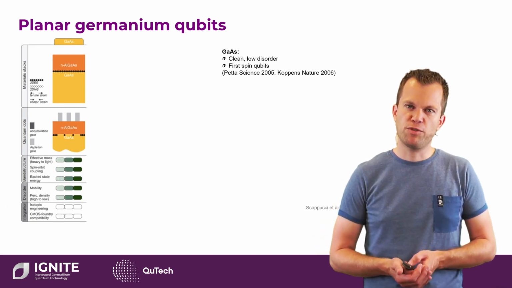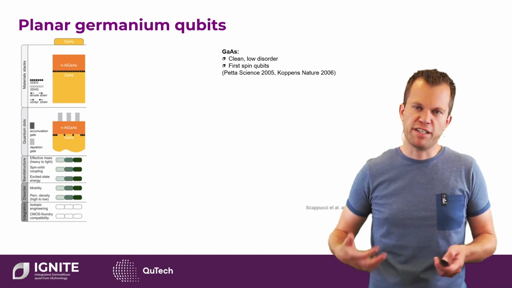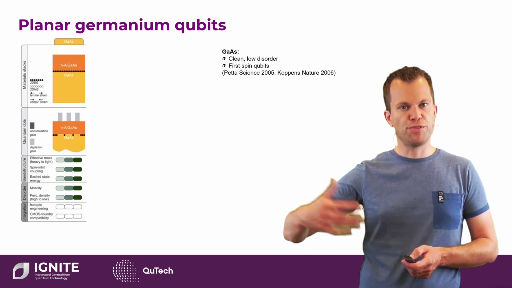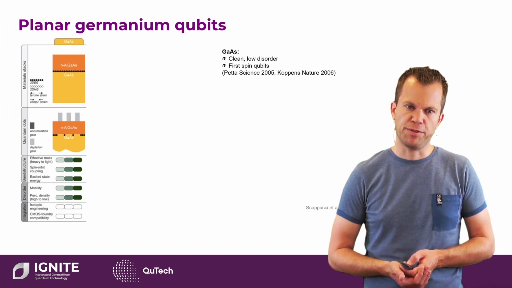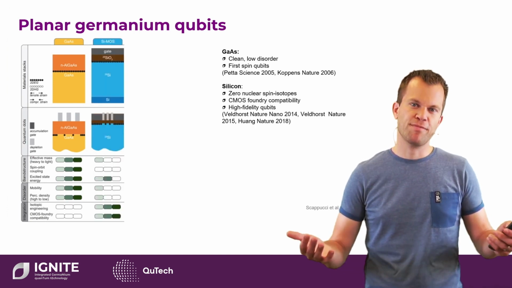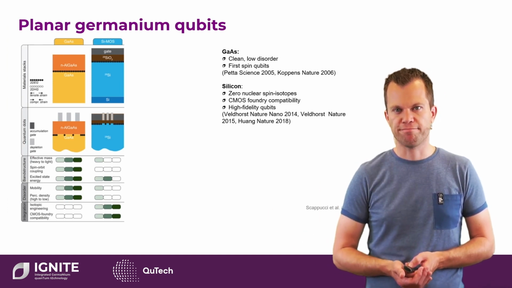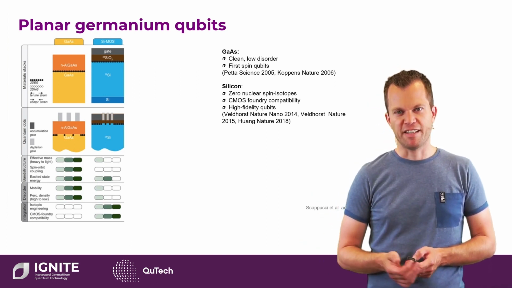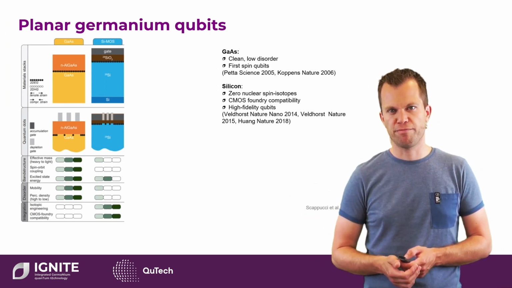So in gallium arsenide quantum dot qubits, typically the dephasing time can be on the order of a few nanoseconds to 10 nanoseconds or so. And therefore there has been a strong push to alternative materials. This led to a new wave of generations of devices, in particular on silicon. Silicon is the material behind semiconductor manufacturing. But silicon is also a group IV semiconductor, and it has an isotope with zero nuclear spin, particularly silicon-28.